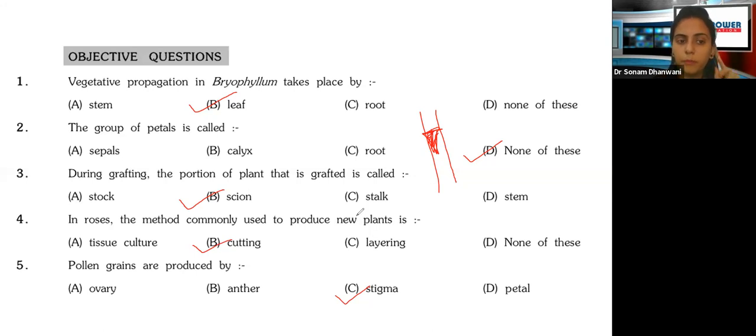So production of pollen grains will not happen in the female parts. The deposition will happen in the female parts. Do not get confused. It is a very common mistake that many people make. Pollen grains are going to be produced by the anther. Anther is the male part. On the stigma, deposition definitely takes place, but the pollen is produced by the anther, which is the male part. Are we clear with all these?